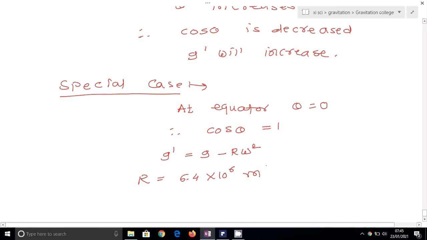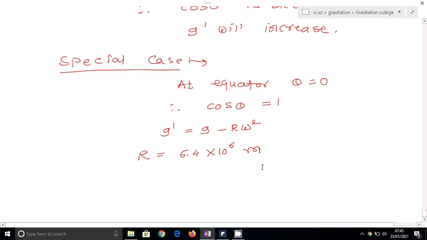And omega is the angular velocity of the earth, and we know omega is equal to 2 pi by T. T is the periodic time of rotation, which is 24 hours. So 2 pi upon 24 into 60 into 60 is the value of omega.